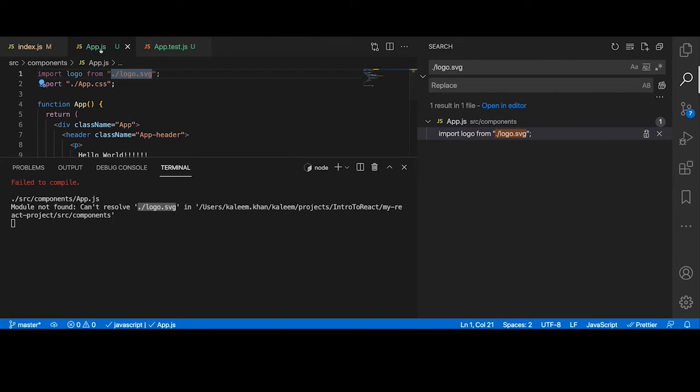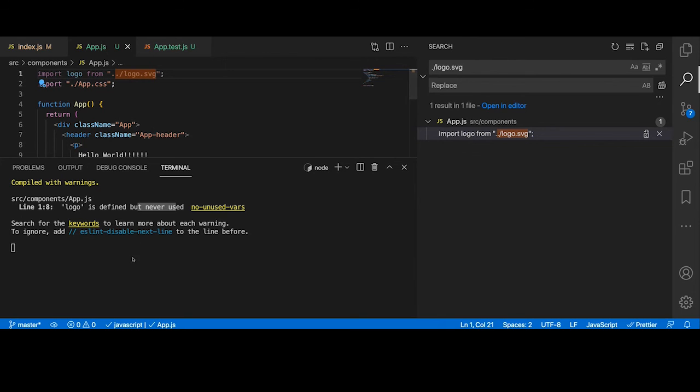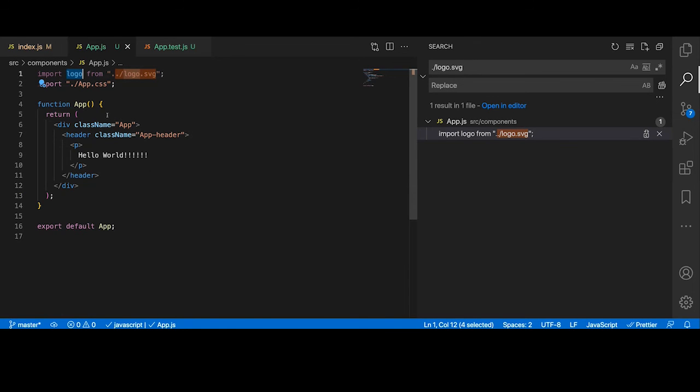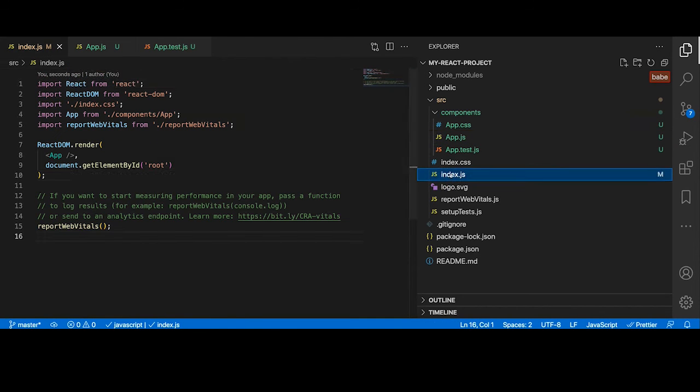Oh, okay, because we moved this file into some folder, we need to go to the parent. So I think, yep, we need to go one level up, which is good. Okay, this is good. Logo is different but never used. Okay, let's see why.